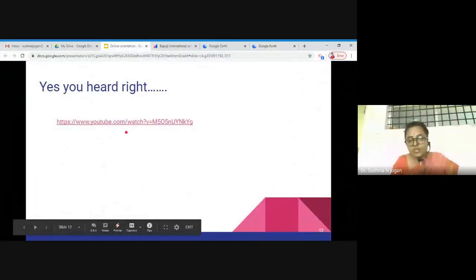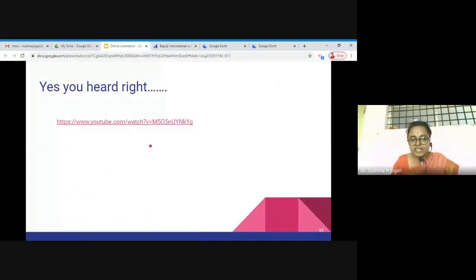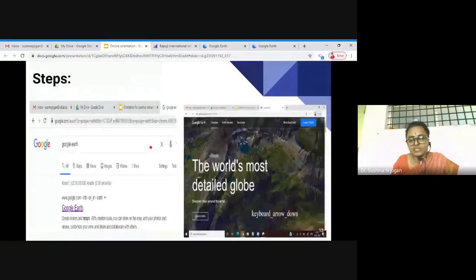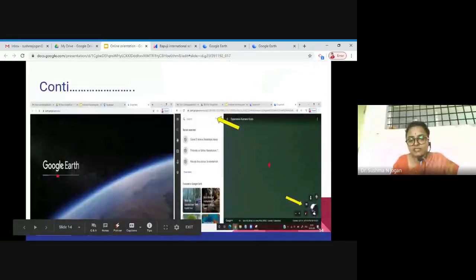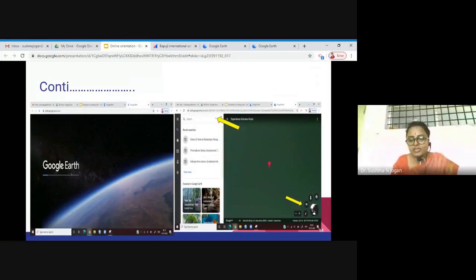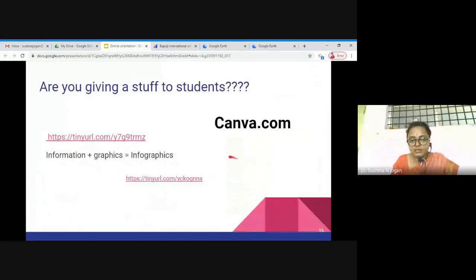I have also done a video on this. I'll forward this to you, and you can open and see. So this is how you have to take an online tour for the students: go to Google Earth, and the next step is to launch Earth. After launching Earth, you can see the globe here, and you can go to the search, which takes you to the real places of the tour. That is an online tour.